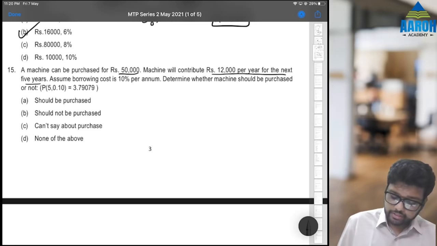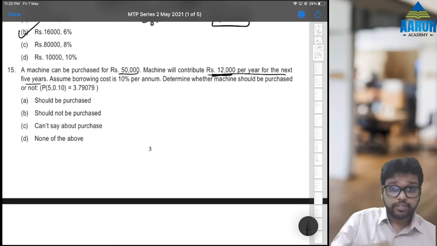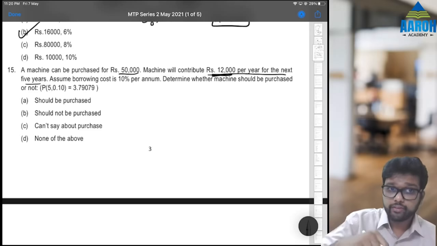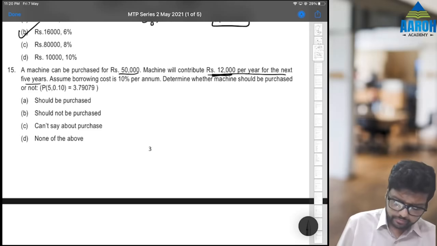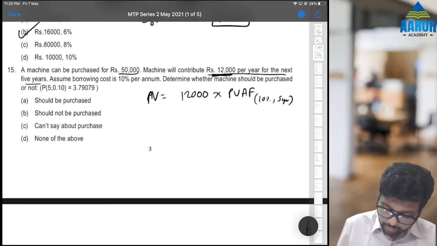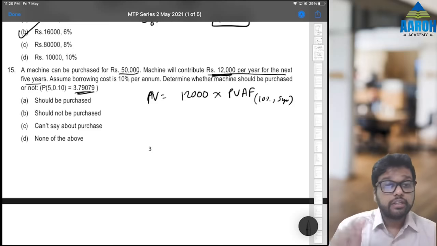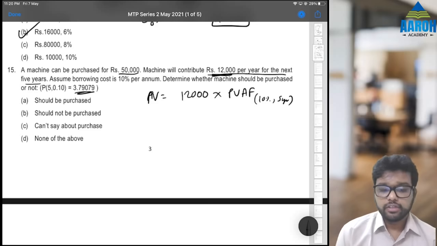So see, it is going to give us 12,000 per year for next 5 years. So let's find present value of that. What is the value of the income today? So we need to find present value of 12,000. So present value will be annuity amount into present value annuity factor with 10% for 5 years. Now this is already given by them, 3.79079. Still, if you don't know how to calculate it, 1 divided by 1.1, then 5 times equal to GT.